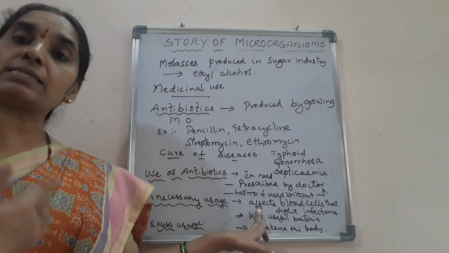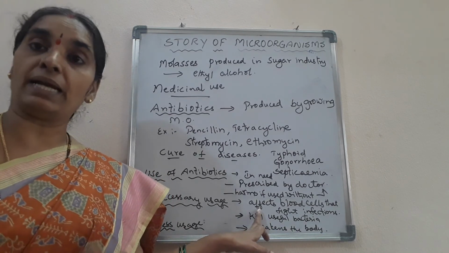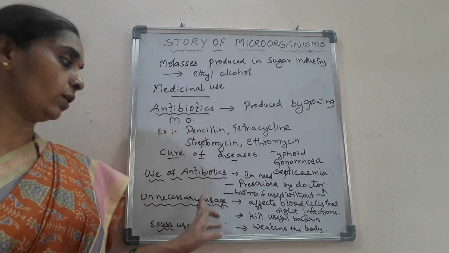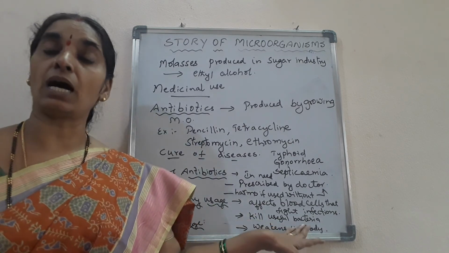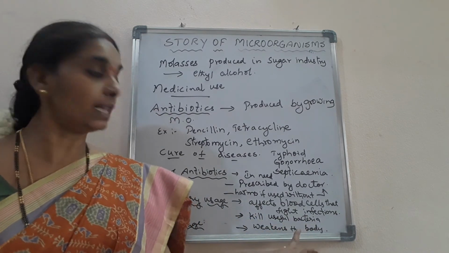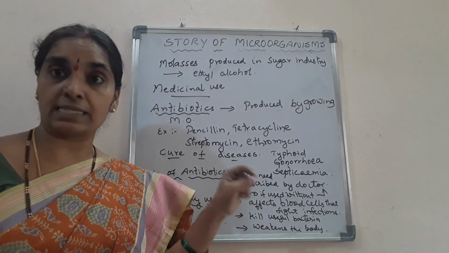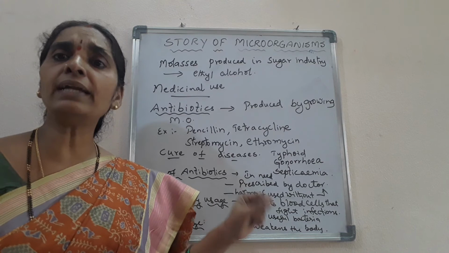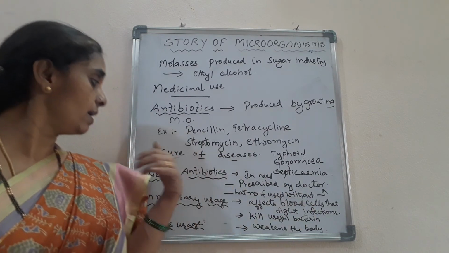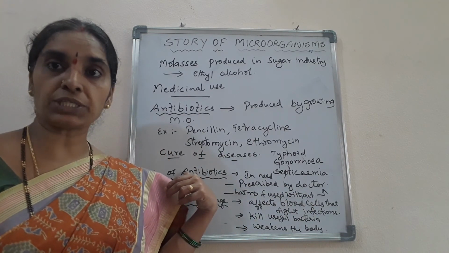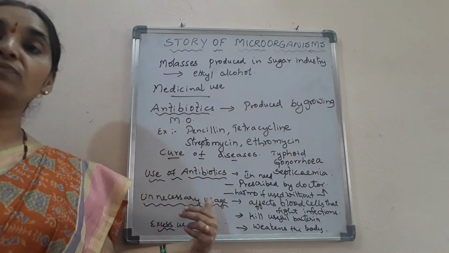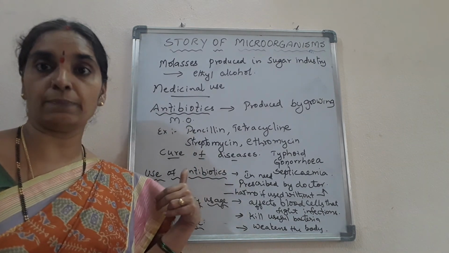So we should not unnecessarily use antibiotics without the prescription of the doctor. Excess use kills the useful bacteria that fight the disease causing germs, and the germs develop resistance to the antibiotics. Is it clear, children?